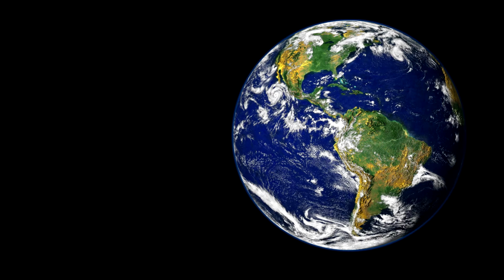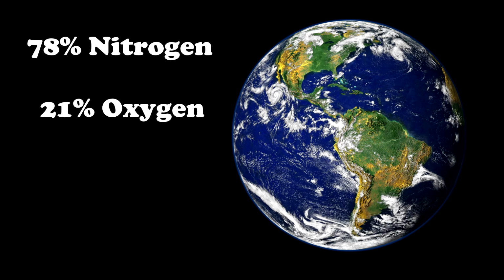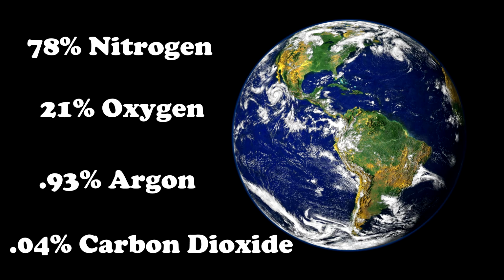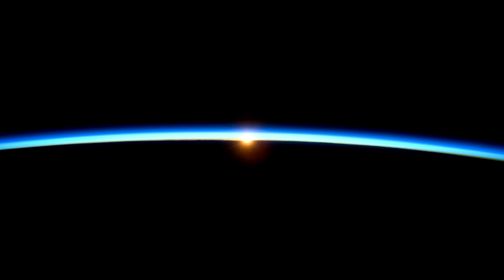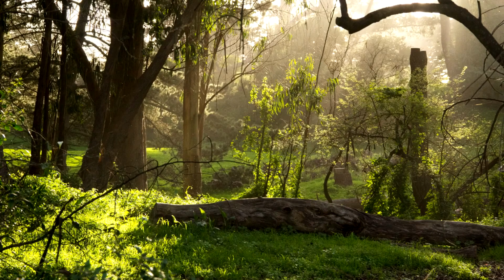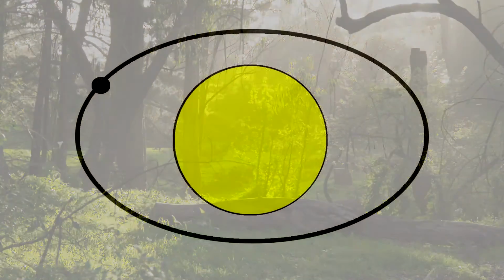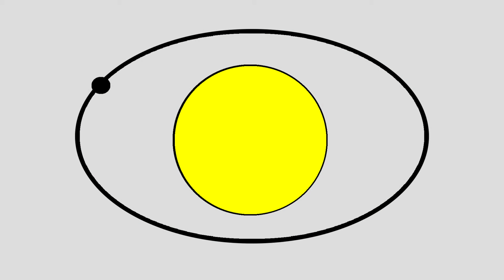Our atmosphere here on Earth is made up of 78% nitrogen, 21% oxygen, 0.93% argon, 0.04% carbon dioxide, as well as small percentages of other gases. Since we know life can exist with this combination, if we were ever to detect a similar atmosphere, it would be a good place to search for extraterrestrial life. In addition, the existence of oxygen would be particularly important, as it may indicate the presence of photosynthetic organisms capable of changing their atmosphere.